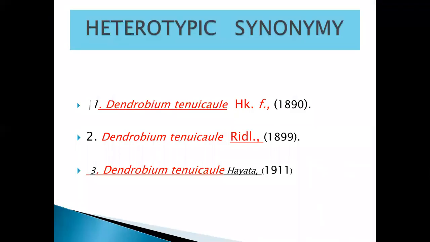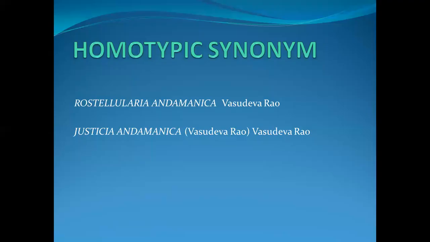Heterotypic synonyms: Dendrobium tenaciaule and Dendrobium tenaciaule in 1890, 1899 and 1911. Homotypic synonyms: Rostellularia andamanica Vasudeva Rao, Justicia andamanica (Vasudeva Rao) Vasudeva Rao.